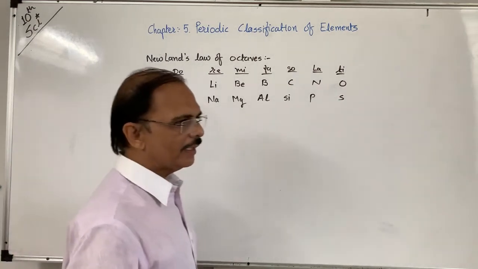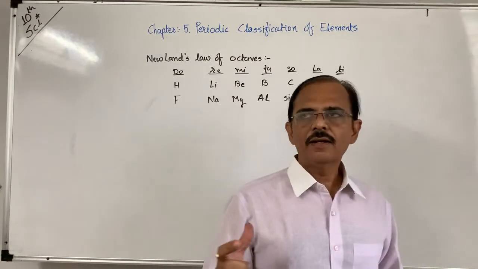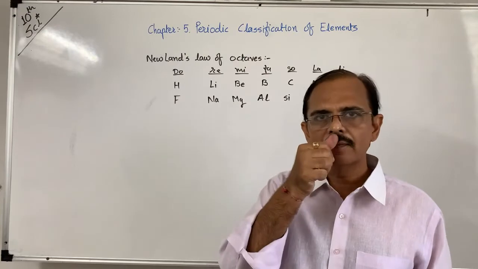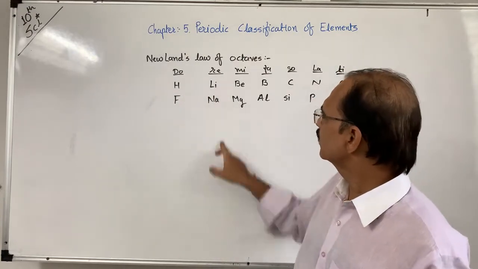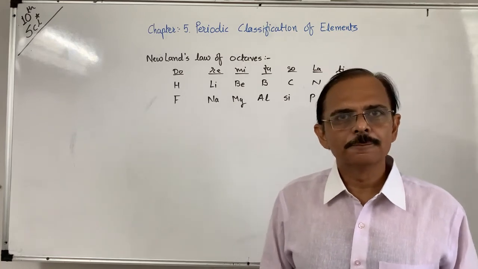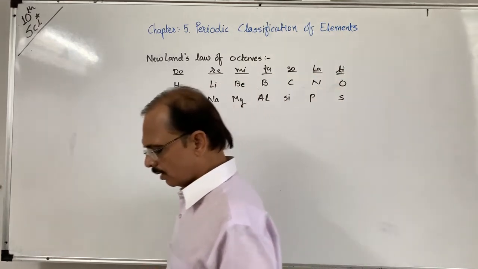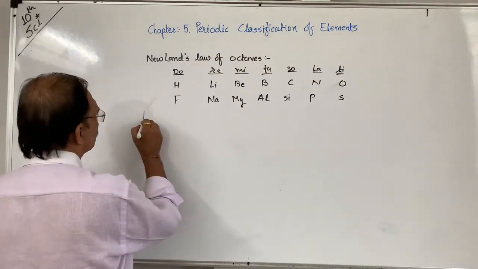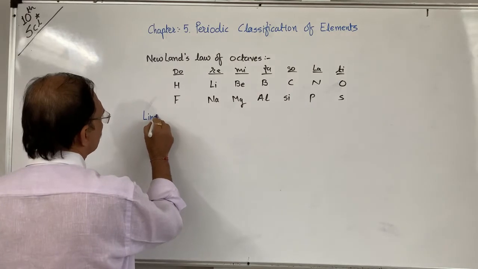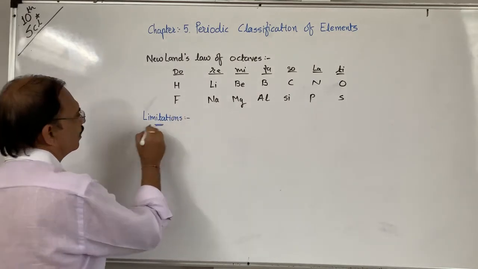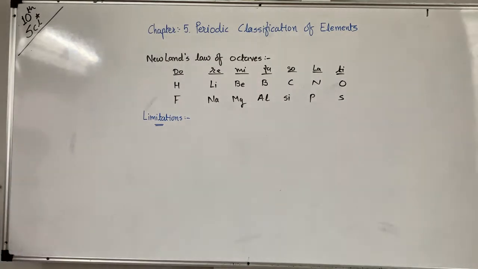Why? Because it is not possible that every 8th element is exactly below the first one, meaning having similar properties like this or this or this. Okay, some exceptions are always there. So limitations. What are the limitations of Newland's octave?